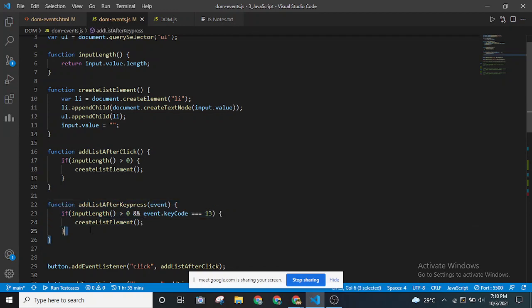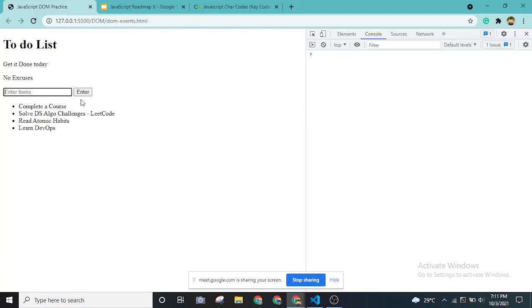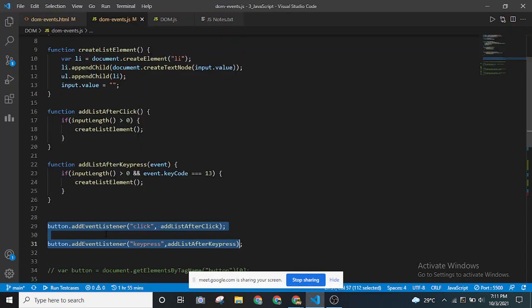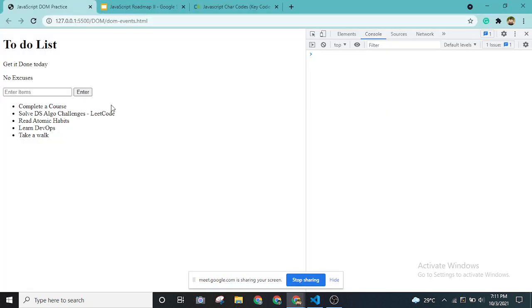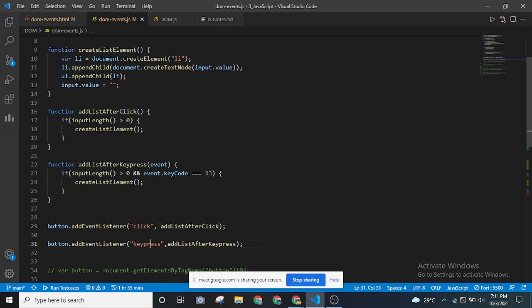So this is how these two functions work. And for the button that we have over here, when I was demonstrating, let's say I'm typing take a walk and pressing it, I've added two event listeners, which are nothing but these two functions, and that's how it is adding to the list in real time. The first one is the click event and the next one is key press. I'll tell you what key press is soon, and for both of these I'm passing in these two functions, just like we did before.